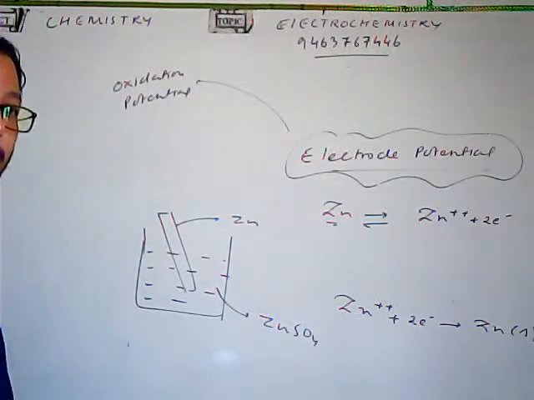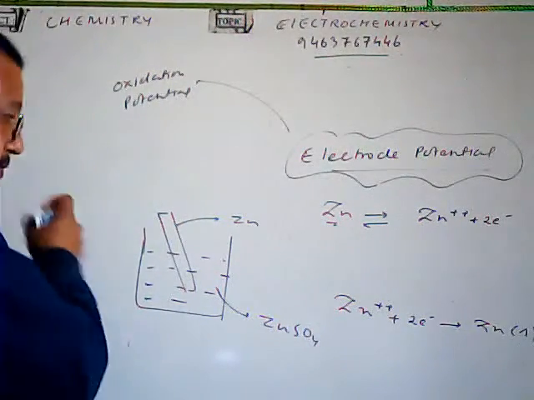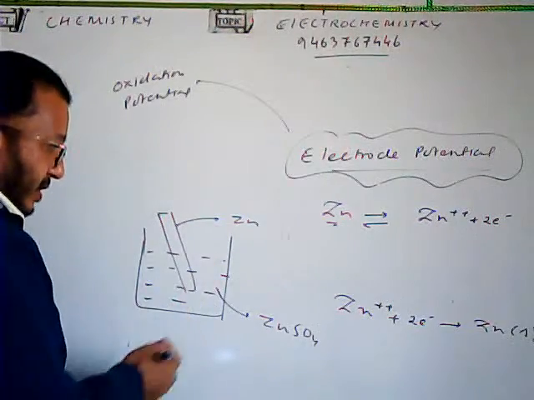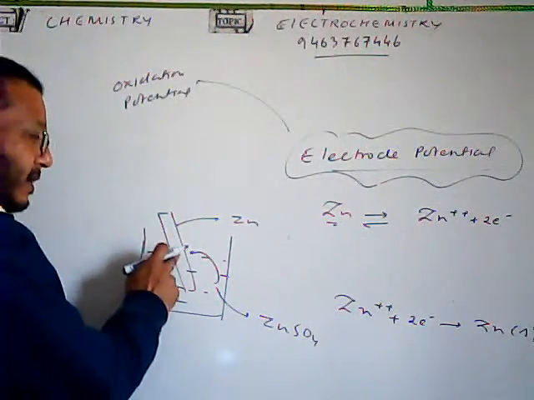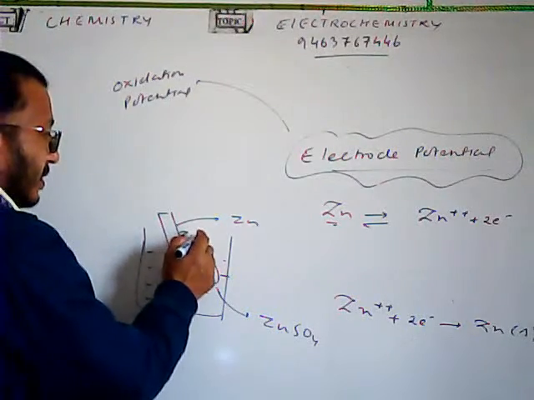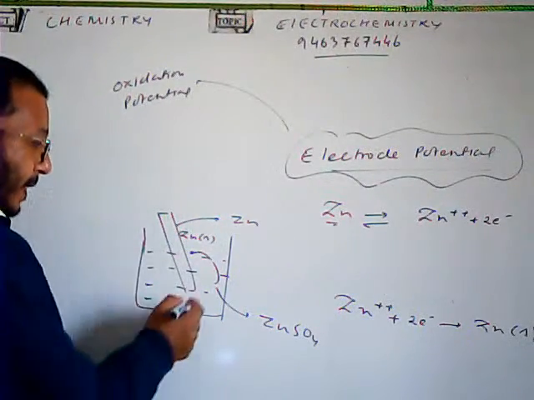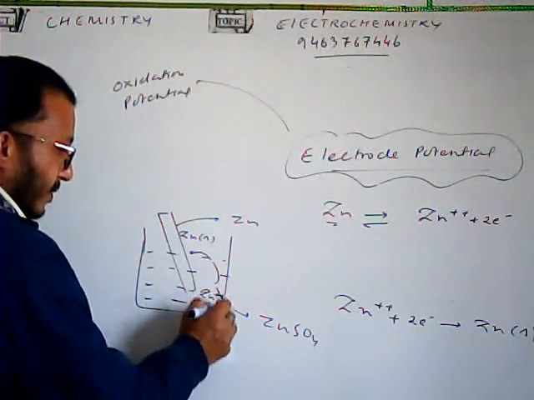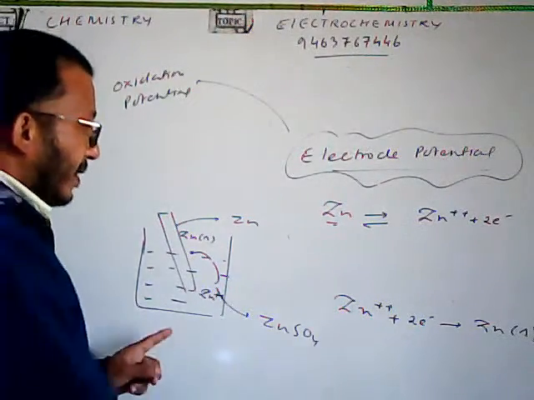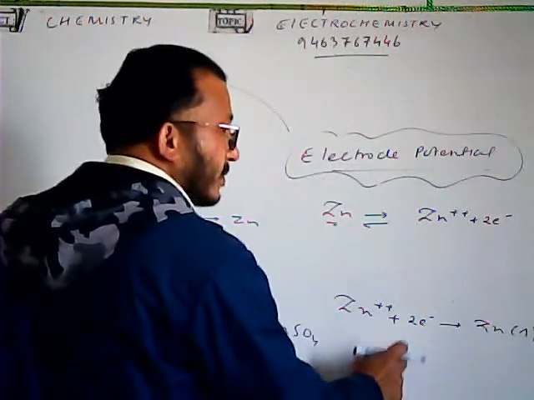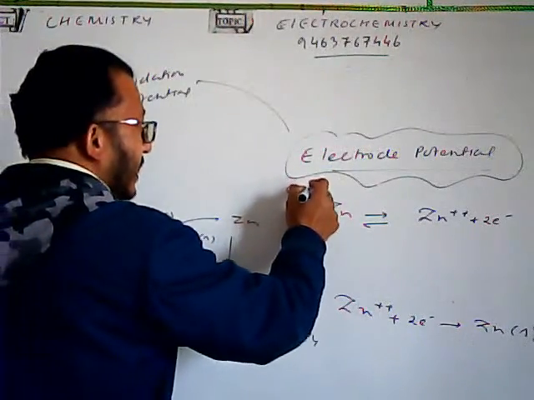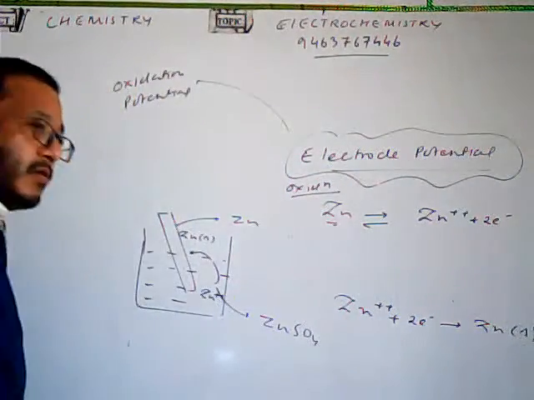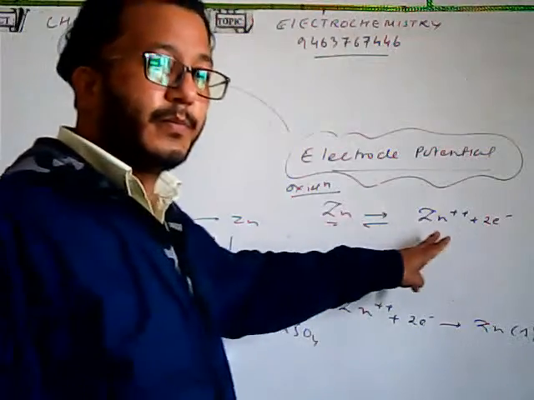Now, let us suppose the reverse process: zinc ion from the solution takes up the electron from here and deposits as zinc solid. Here it was zinc ion. In the case of oxidation taking place at the electrode, we have the oxidation potential.